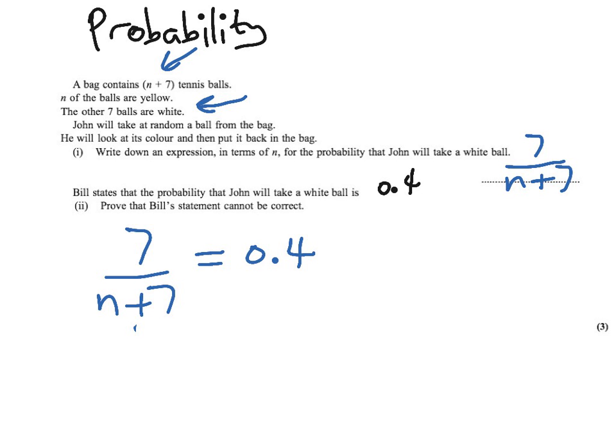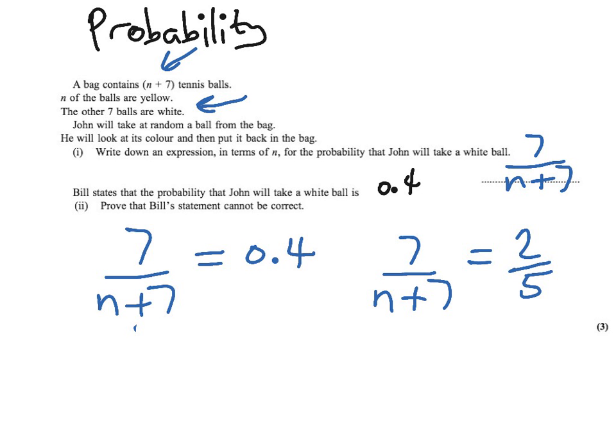Now, if we're to prove that Bill's statement cannot be correct, then there must be something about that value of n that means that it won't be possible. Now, you can rearrange this and use your calculator, but I always prefer to use fractions wherever possible, and 0.4 as a fraction is 4/10, which is equivalent to 2/5. So I'm going to dive straight in there and just rewrite this as 7 over n plus 7 equals 2/5.